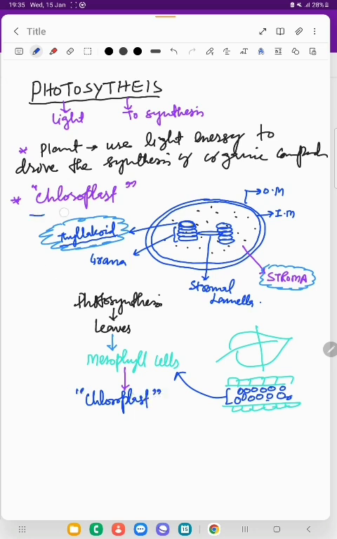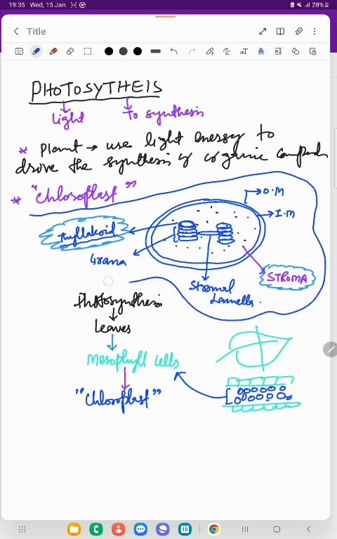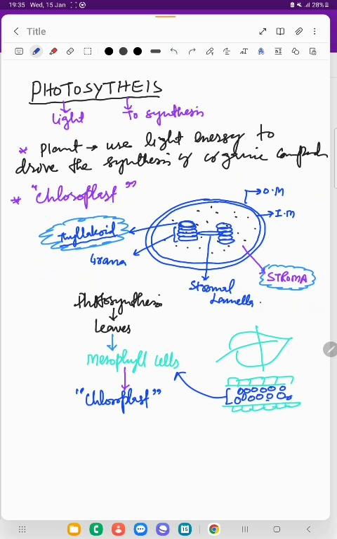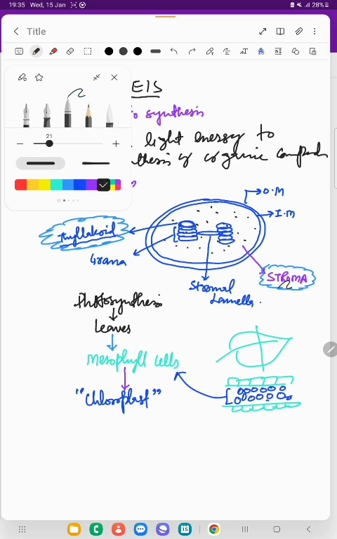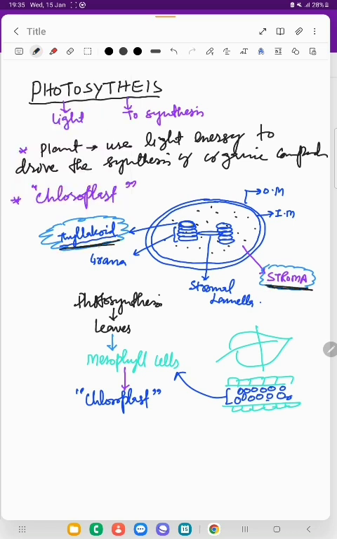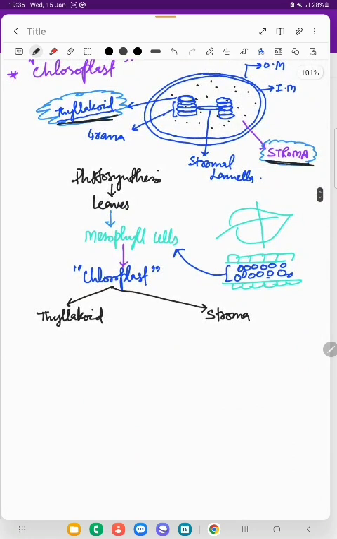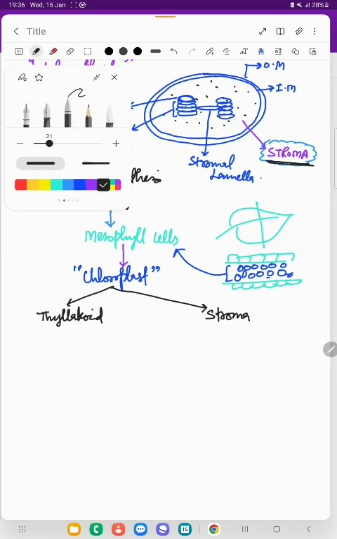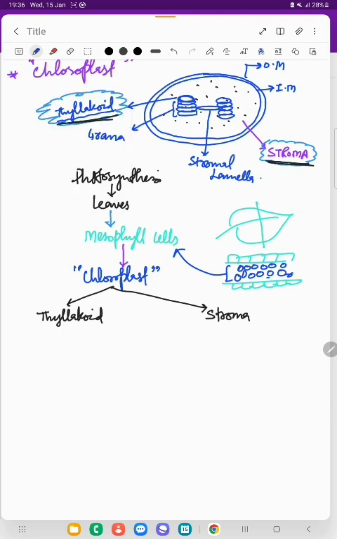The structure of chloroplast is given here. You can see it, right? This chloroplast has two important structures that I already discussed. One is stroma, and another structure is thylakoid. Is this much clear? It has two important structures, thylakoid and stroma. This photosynthesis in higher plants takes place in two steps, or we can say two reactions.